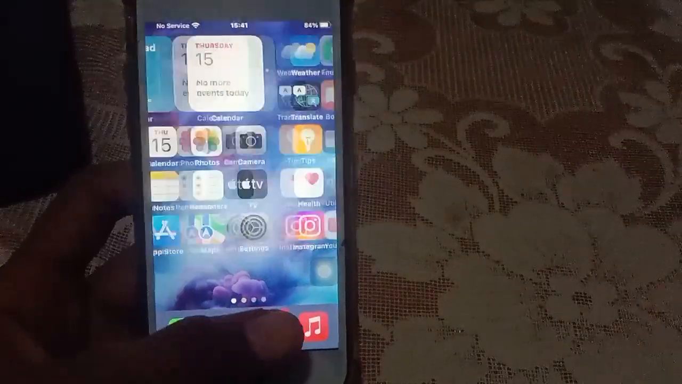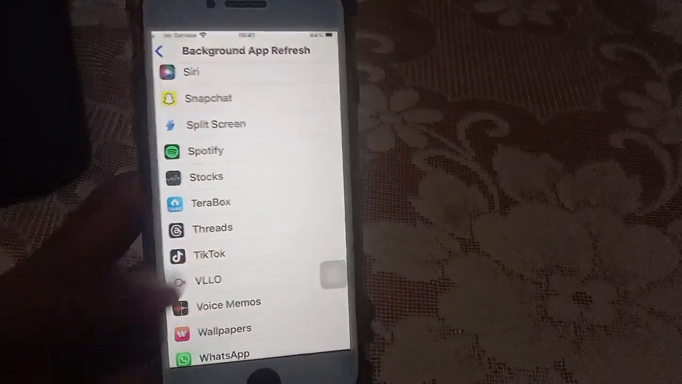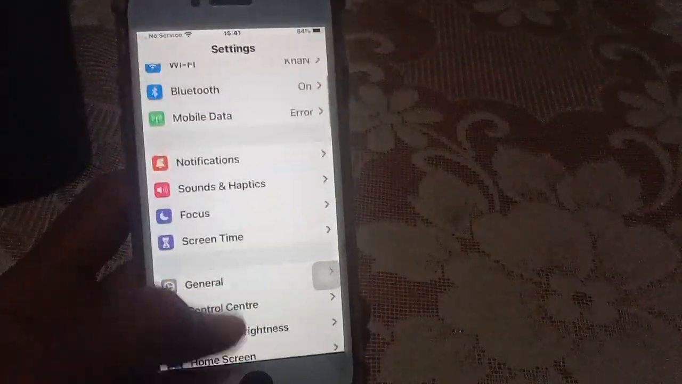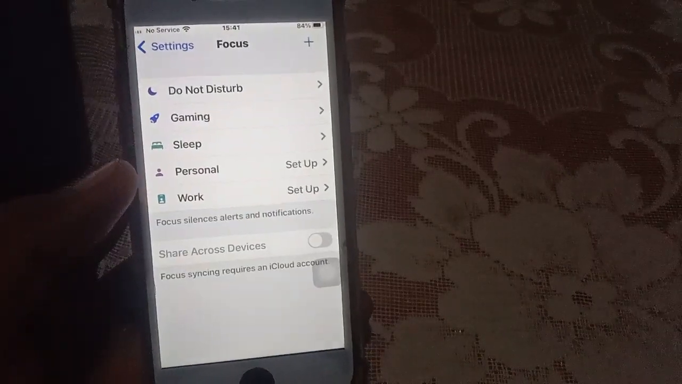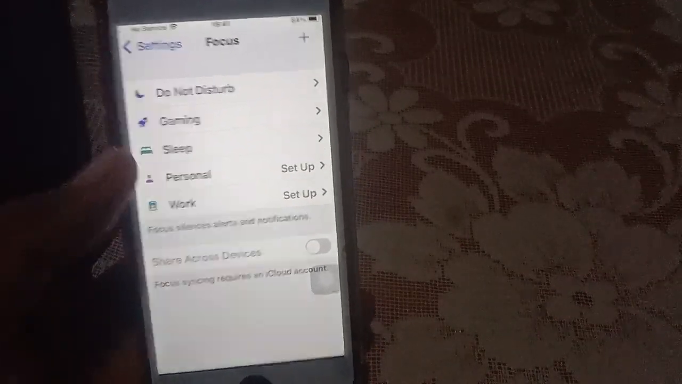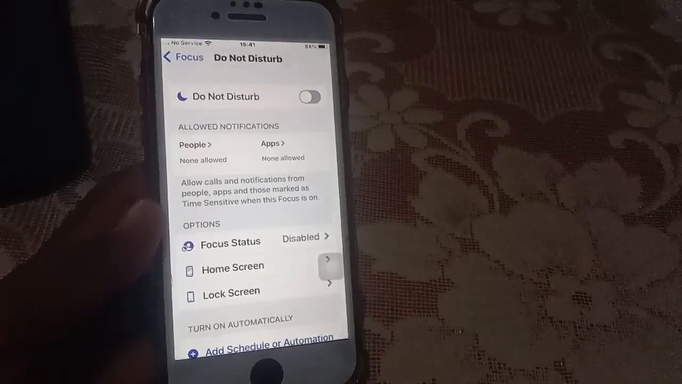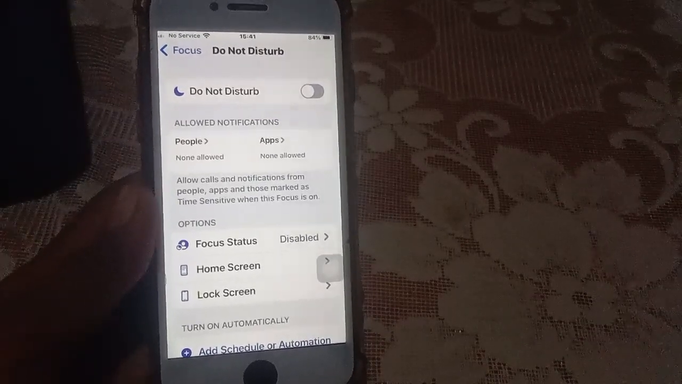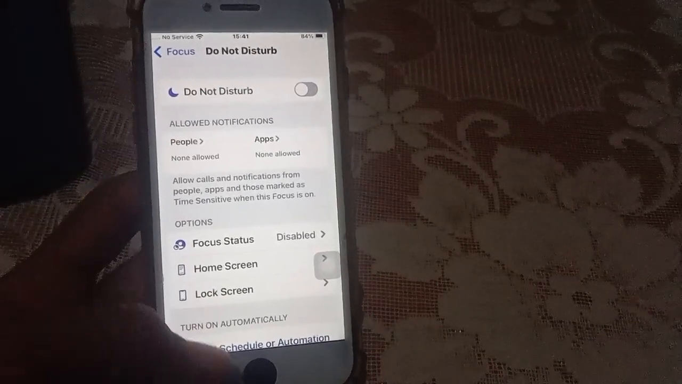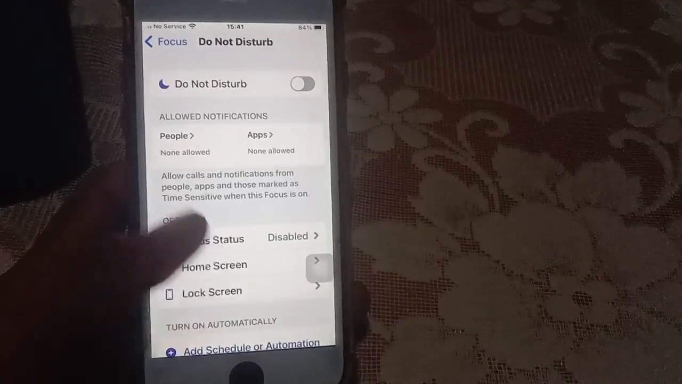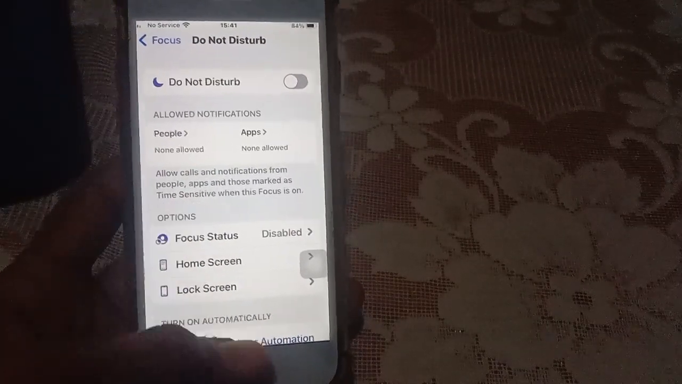Navigate to open the Settings, then click on Focus. Then click on Do Not Disturb mode. Make sure it is turned off. Do not forget to check the other options, for example, check any schedule you may have turned on. Then turn it off from here.